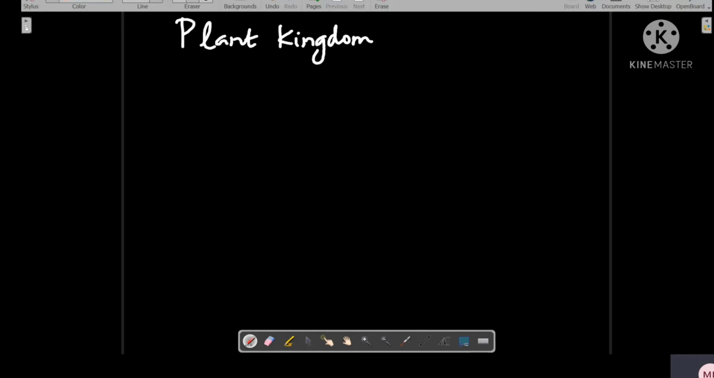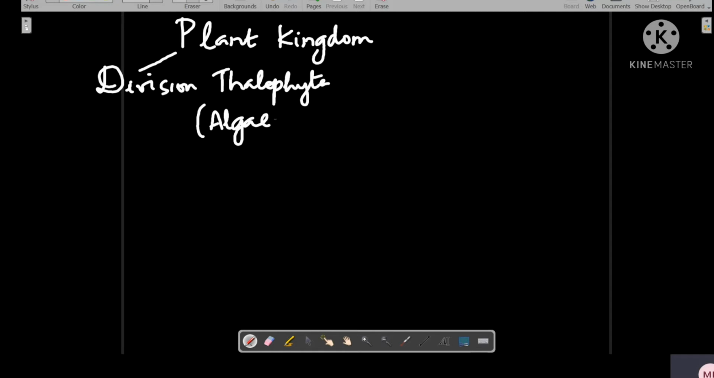The plant kingdom will be divided into various divisions. The first division is division Thallophyta. Division Thallophyta includes algae because their plant body is thallus. It is not differentiated into true stem, leaf, root. That's why they are called thallus. So the division is called Thallophyta. And the next is division Bryophyta.